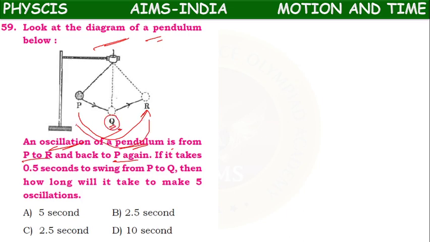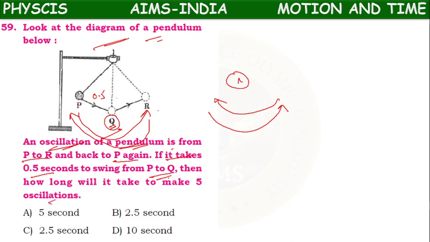Again Q, then R to P, coming back to P. Going forward and coming backward is called one complete oscillation. If it takes 0.5 seconds to swing from P to Q, that is while going forward.